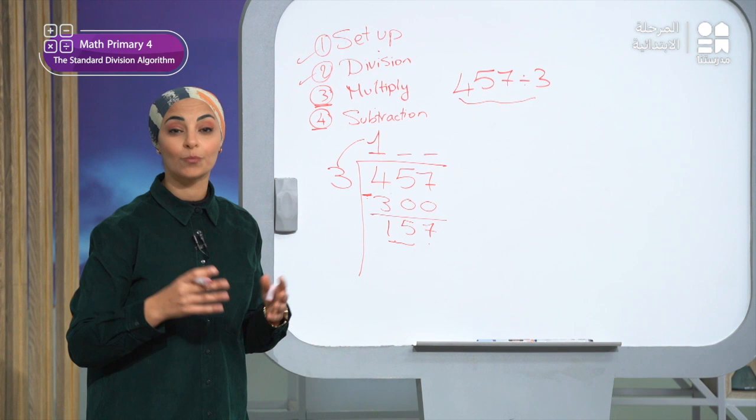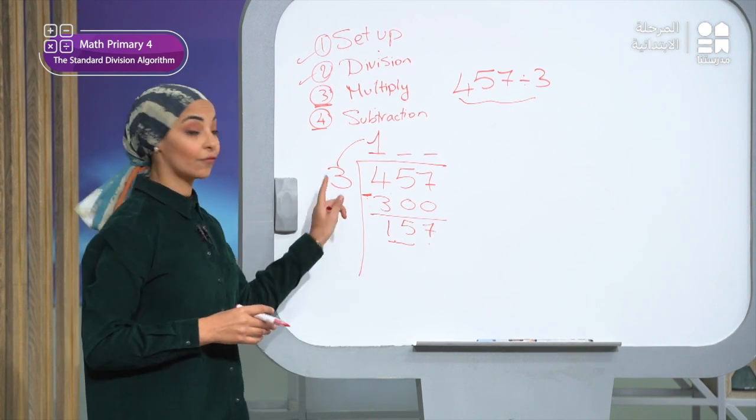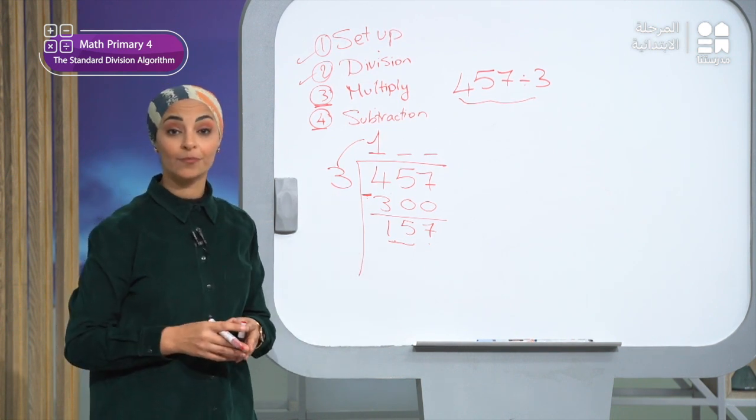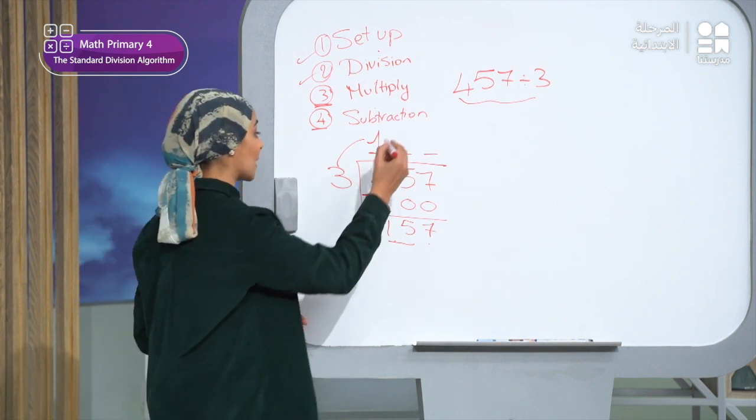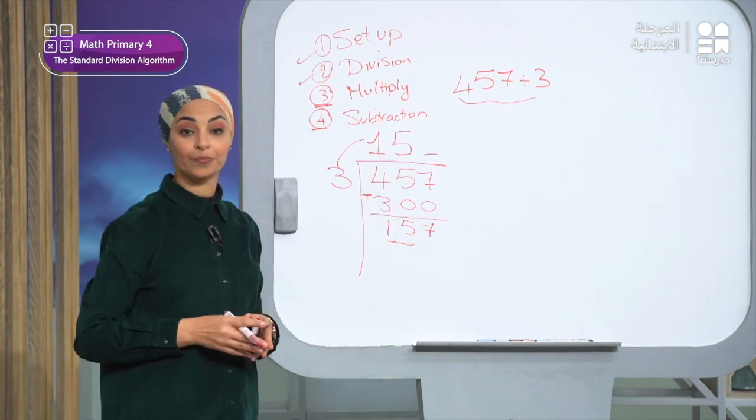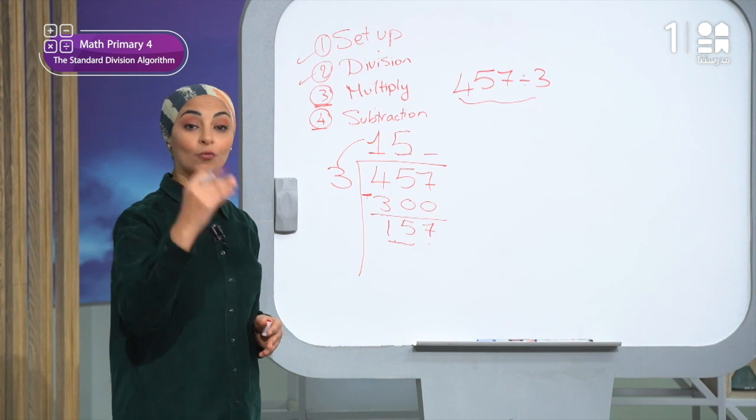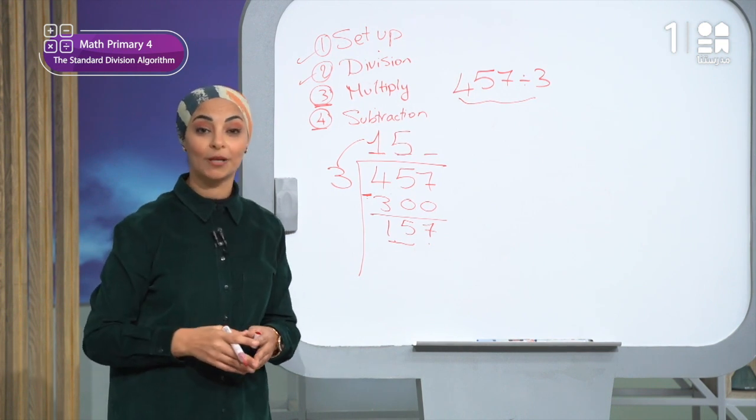15 divided by 3 equals what? 15 divided by 3 gives me 5. So I will write the 5 in its place, which is up here. Then what should I do? I will move to the next step, which is multiplication.